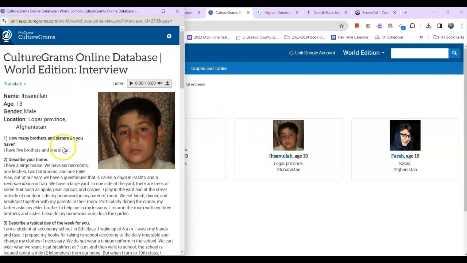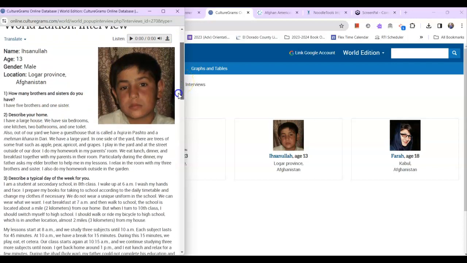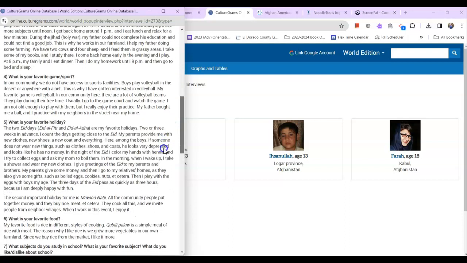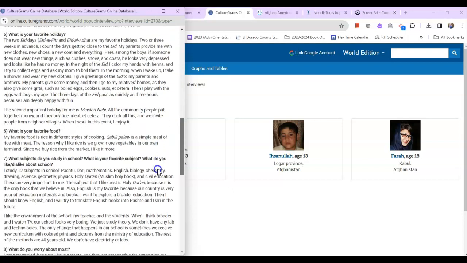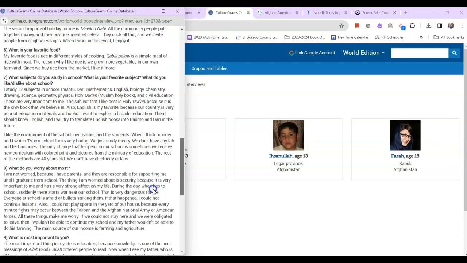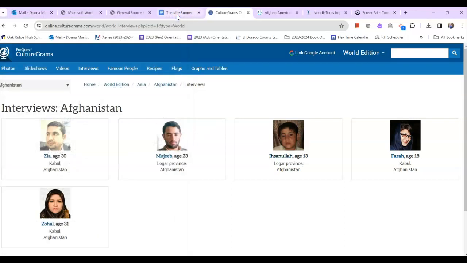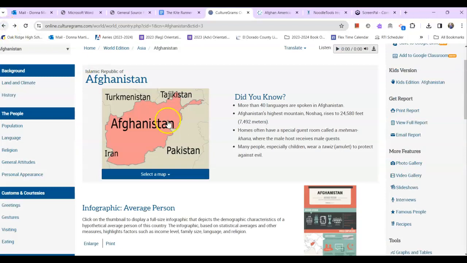It's nice because they ask questions that relate to things you are trying to learn more about. So typical day, for example, what their favorite things are, what school's like. So this is a wonderful resource in all different age groups, the younger groups. All right.